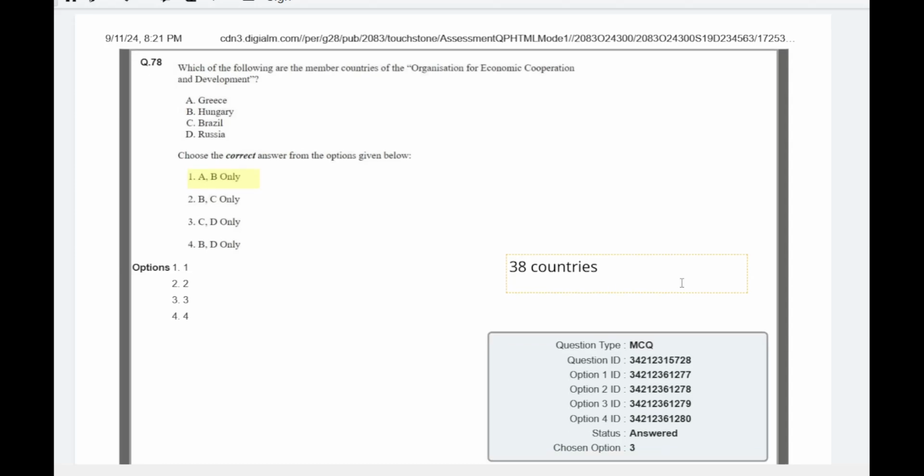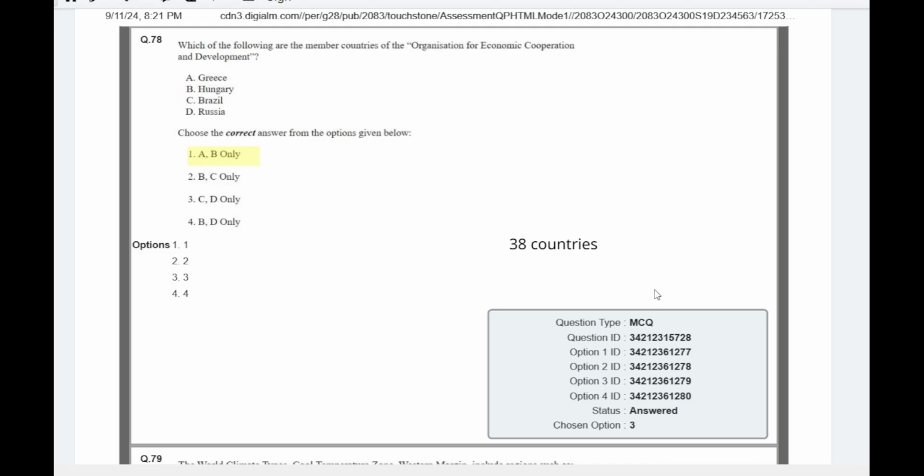Question number 28. The question is from OECD. OECD means Organisation for Economic Co-operation and Development. This organization contains 38 countries, which are not feasible to remember. But the right answer for this question was A and B, which is Greece and Hungary. So these are member countries of OECD. It is not recommended to remember all these 38 countries because these are exceptional kinds of questions. But still, if you can, please do.